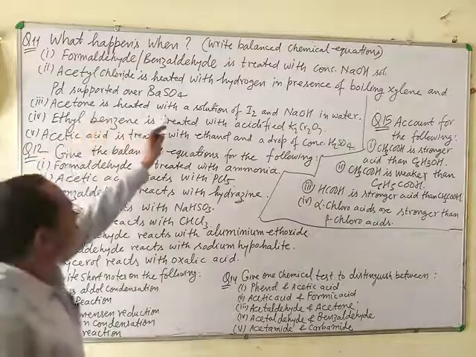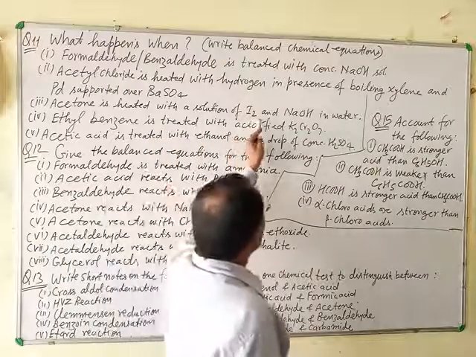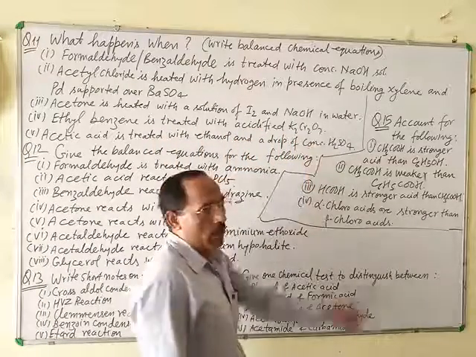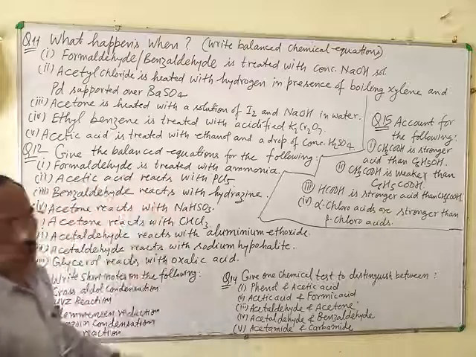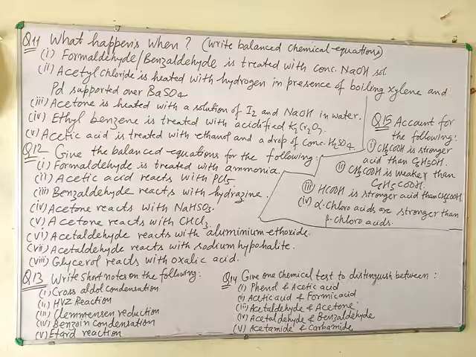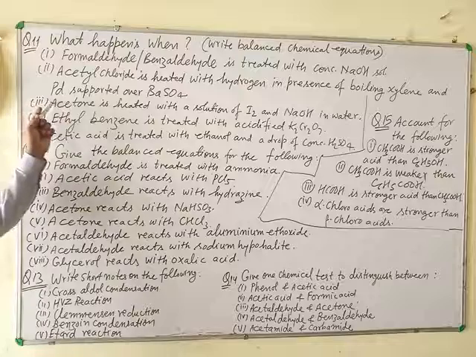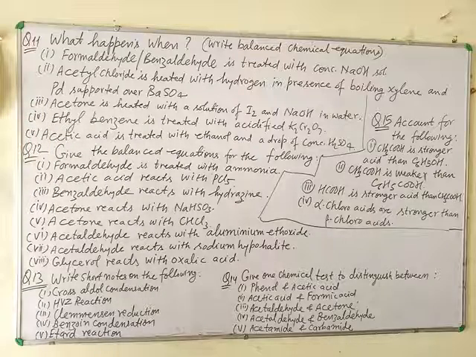Acetone is heated with a solution of iodine and NaOH in water. This means iodine and aqueous solution of caustic soda. For this answer, can we see the haloform reaction? It means the iodoform test.